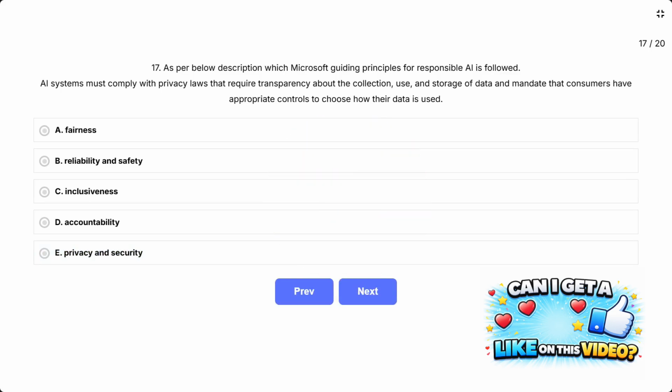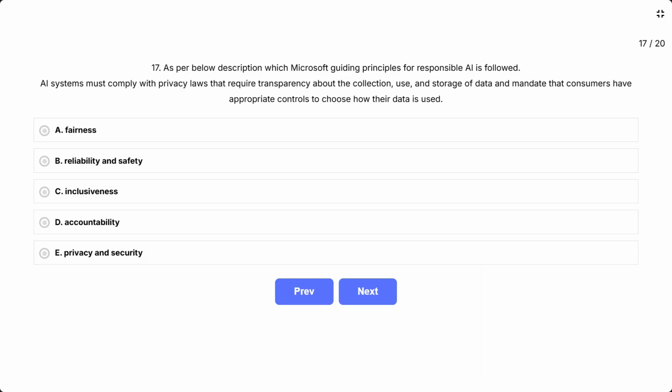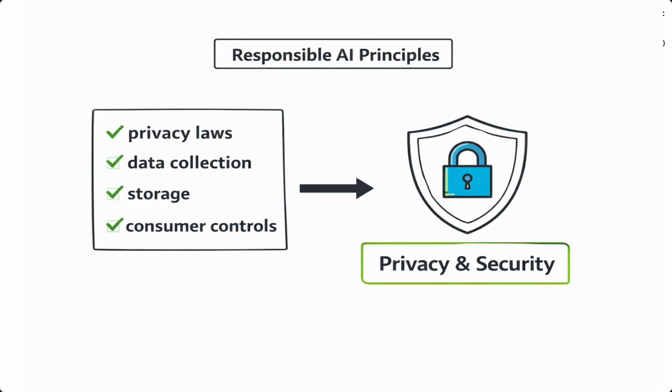AI systems must comply with privacy laws that require transparency about the collection, use, and storage of data, and mandate that consumers have appropriate controls to choose how their data is used. A. Fairness. B. Reliability and safety. C. Inclusiveness. D. Accountability. E. Privacy and security.